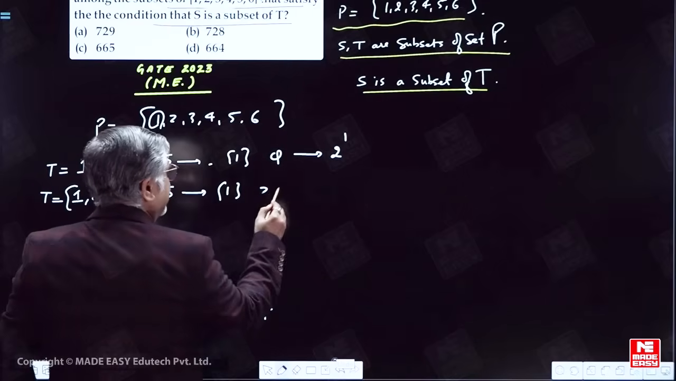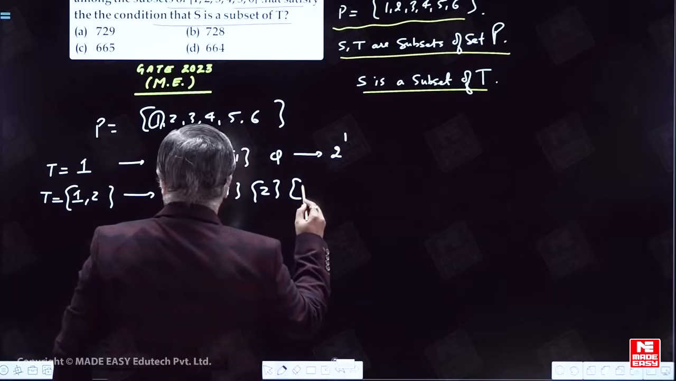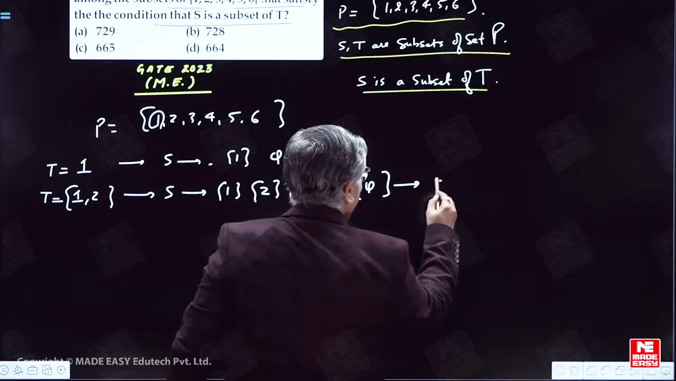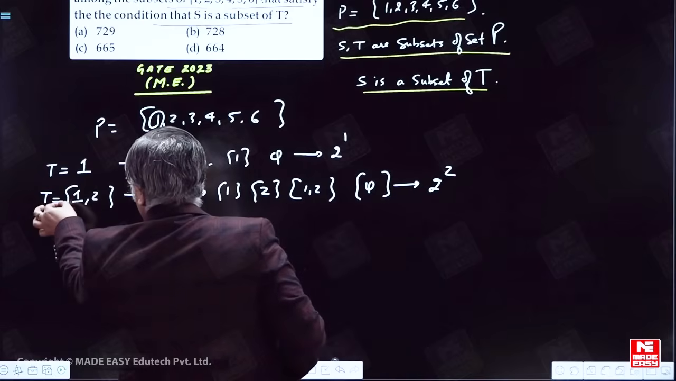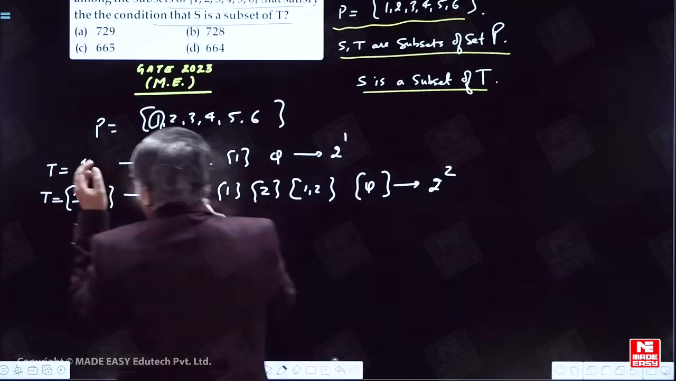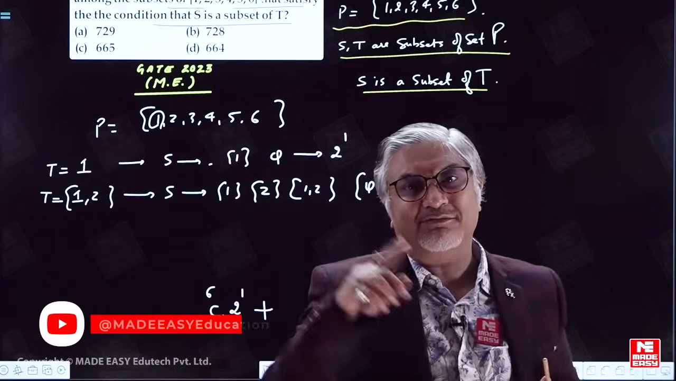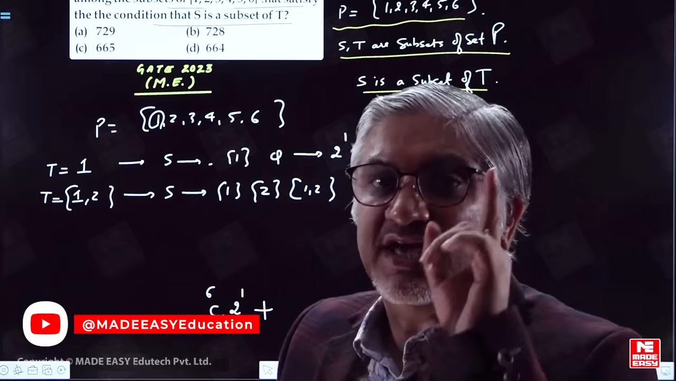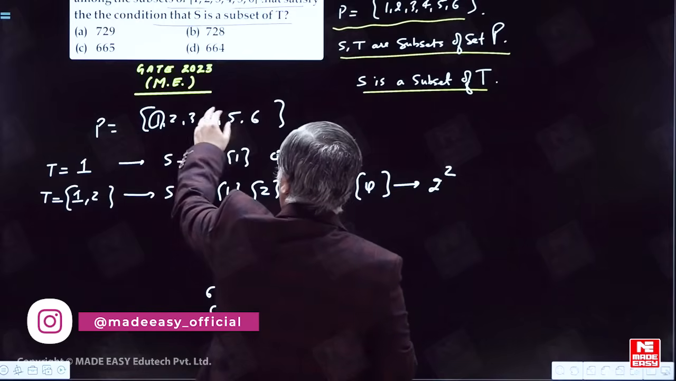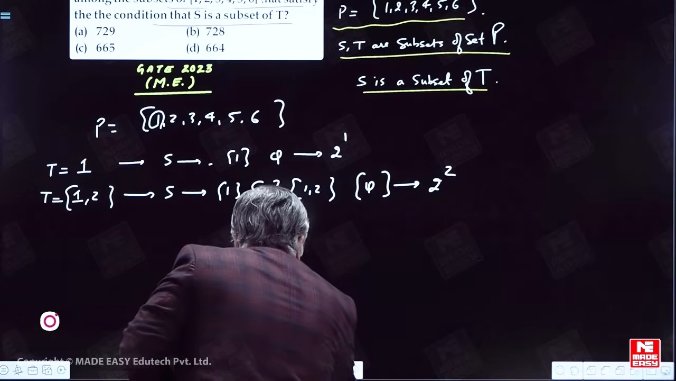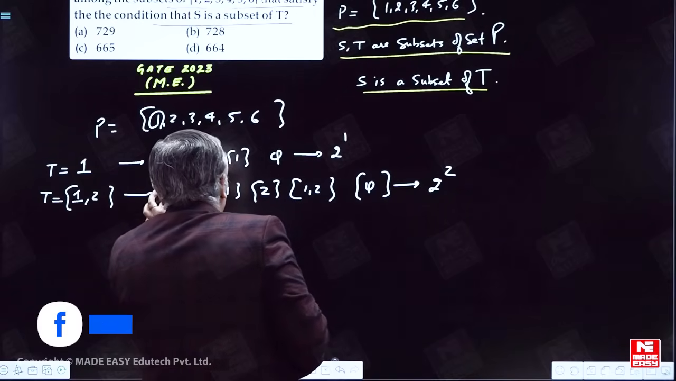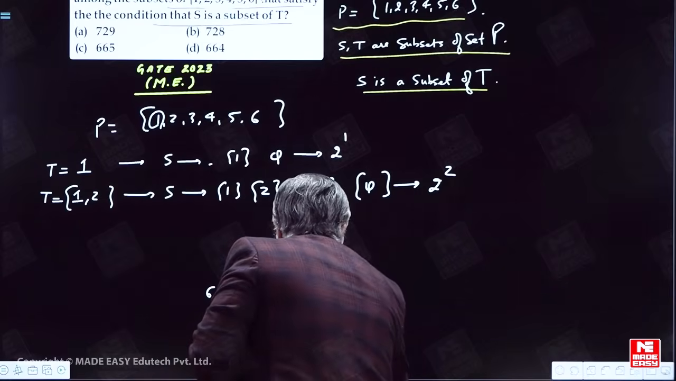It can contain 1, it can contain 2, it can contain 1 and 2, it can contain phi. It will contain 2 power 2 subsets. But T could have taken values 1 and 2, 2 and 3, 3 and 4, 1 and 6, 5 and 6. That means T can contain 2 elements at a time from P. If T is a subset of P, we are considering all T which contain 2 elements. These 2 elements can be 1, 2, 1, 3, 1, 4, 4, 5, and so I am selecting 2 elements from P. They will make T. Then the number of subsets S that are possible for each one of them will be 2 square.